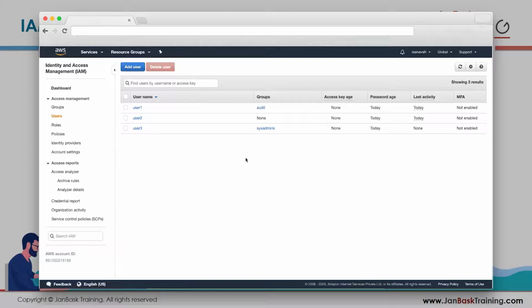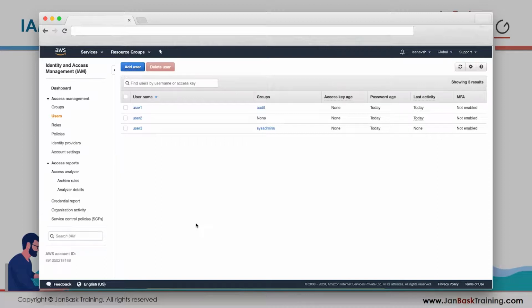So far what we did was we created a user, we created a group, added users to the group, and gave them some permissions. Based on those permissions, they were able to log into their AWS account. They were able to see some stuff. They weren't able to see some stuff based on permissions. That's it. I mean, what is access management, right? You are managing access. A user should be able to do this, not this. That's what you are achieving here.